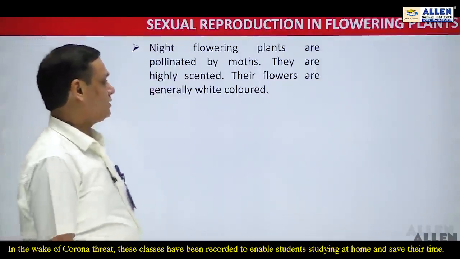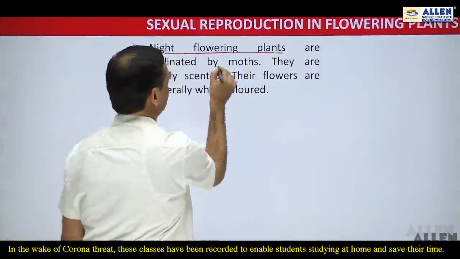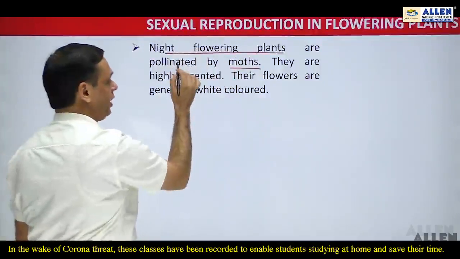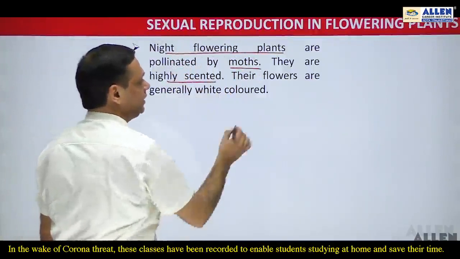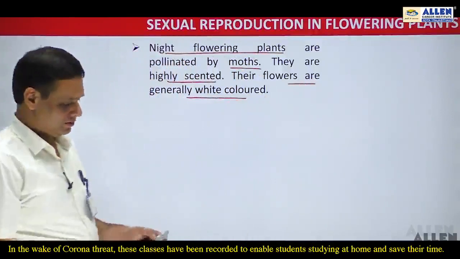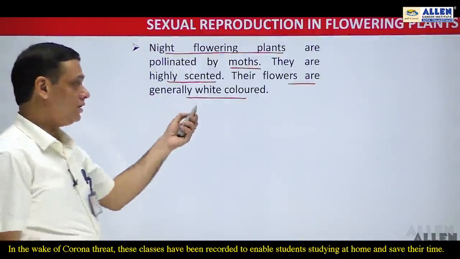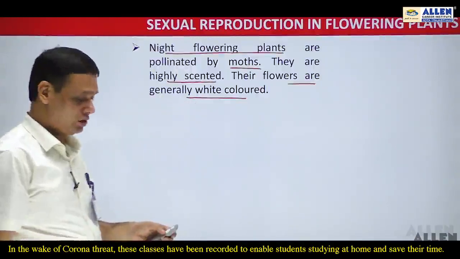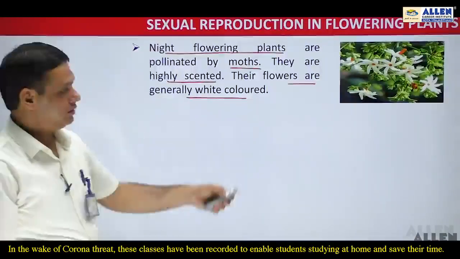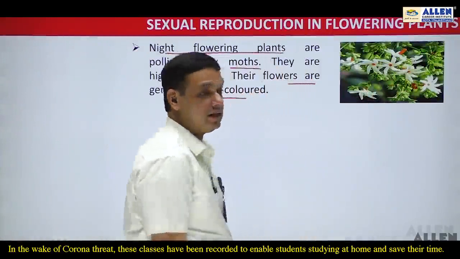Night flowering plants are being pollinated by moths. Such type of plants are highly scented and their flowers are usually white in color. Since they are night blooming plants, they are generally white in color and highly scented so as to attract the pollinating agent, that is the insects. This is the diagram showing the night flowering plants which are white in color and highly scented as well.